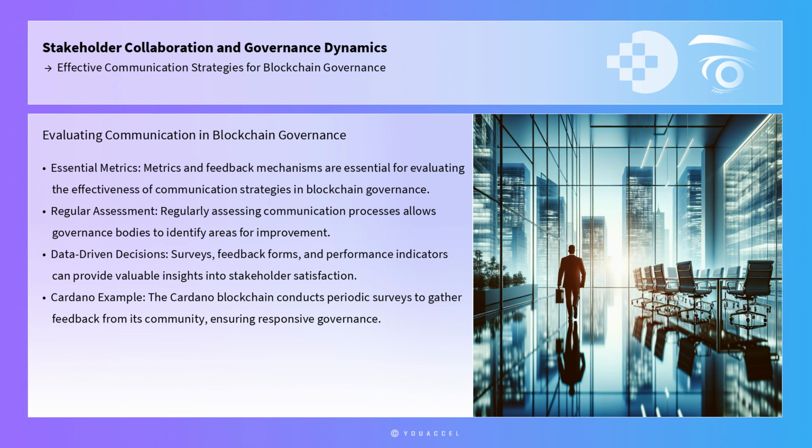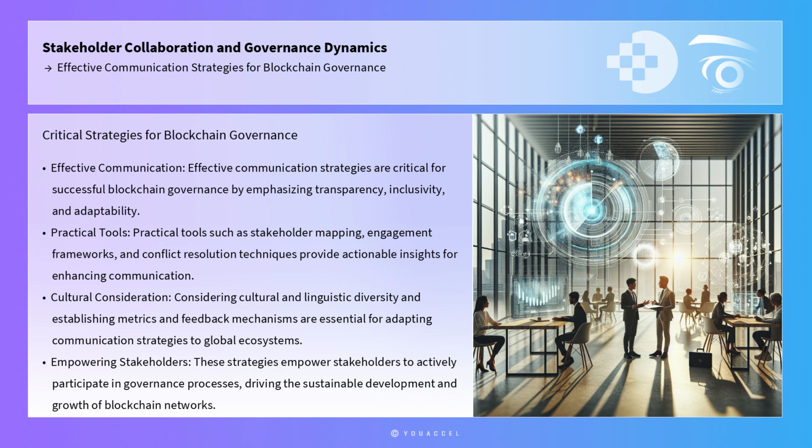Surveys, feedback forms, and performance indicators can provide valuable insights into stakeholder satisfaction and the effectiveness of communication efforts. The Cardano blockchain, for example, conducts periodic surveys to gather feedback from its community, ensuring that governance processes remain responsive to stakeholder needs.